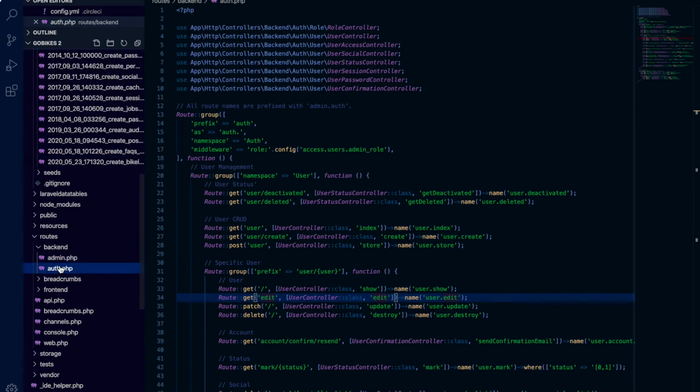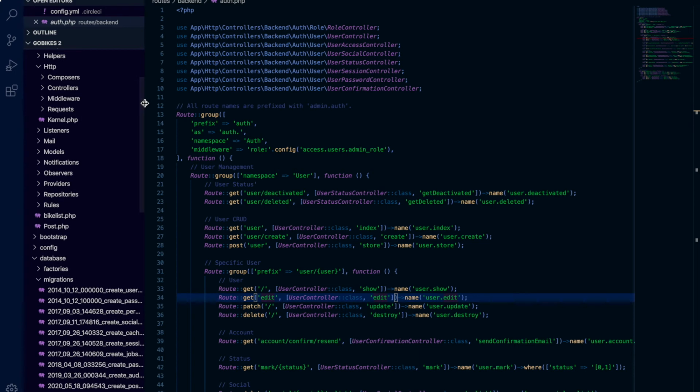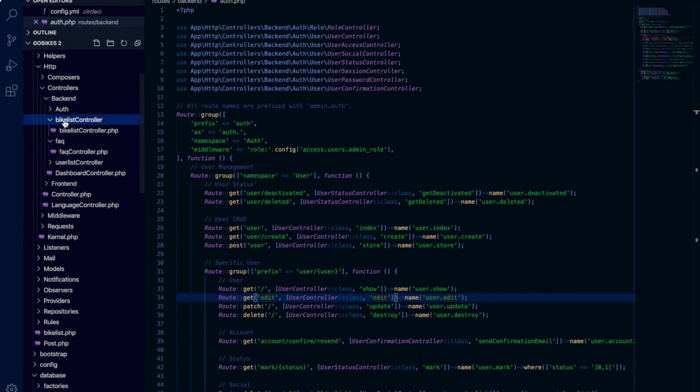password. This one is the API. It is making a get request to the controller, which means the API is making a request to the controller, and it goes to the backend. This one is the bike list controller, and this one is the FAQ controller and the user list controller.